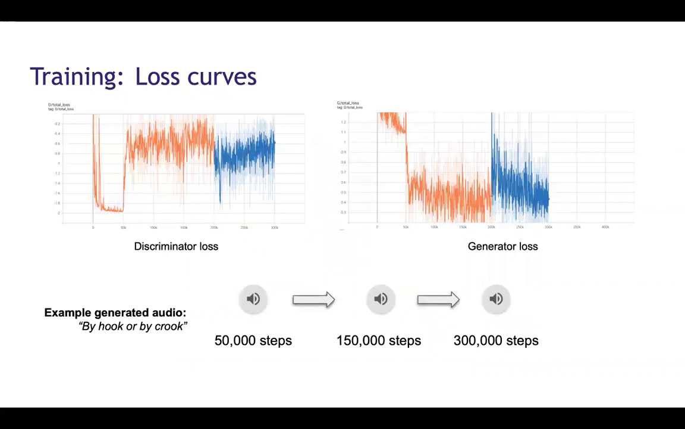So these are what the training curves look like. One training curve for the discriminator and one training curve for the generator, which are trained in tandem together. Now, training was rather difficult.